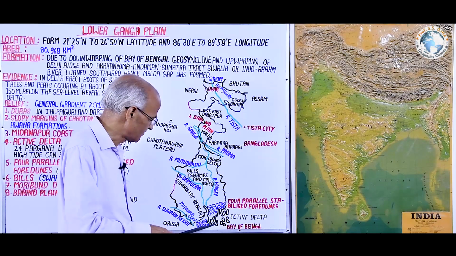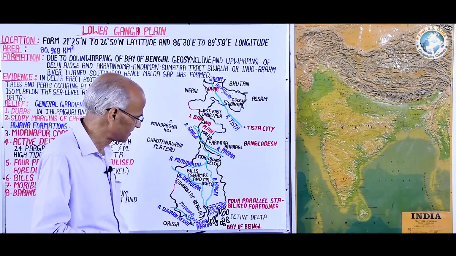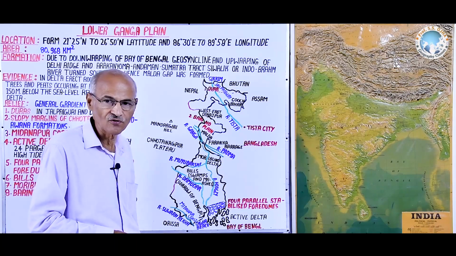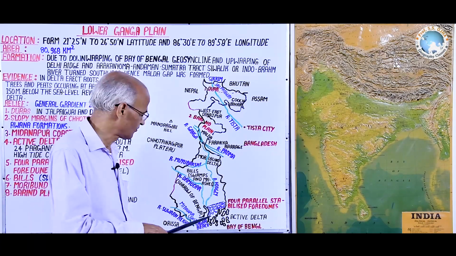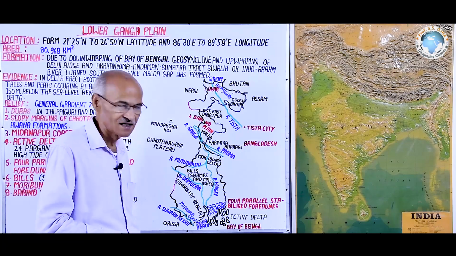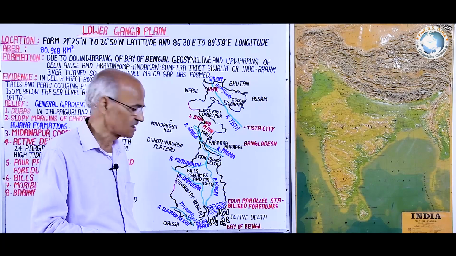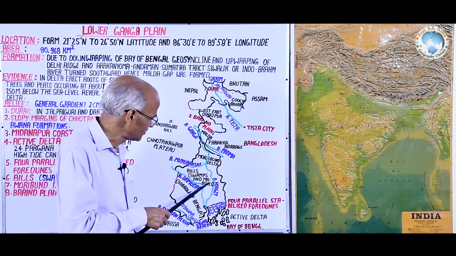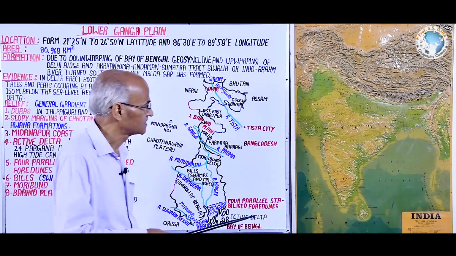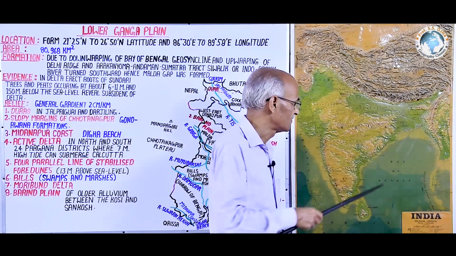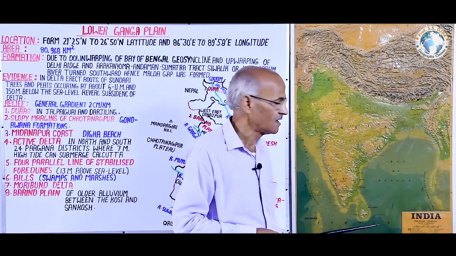Here there may be a question by UPSC whether this area of North and South 24 Parganas is extending or decreasing, because here two factors are working. Number one, continuous deposition of sand and sediment at the head of this Bay of Bengal.